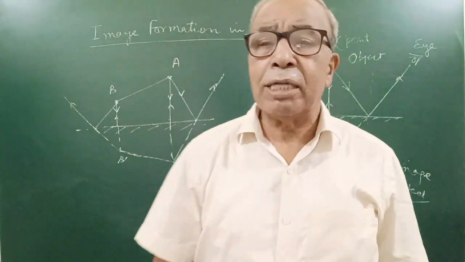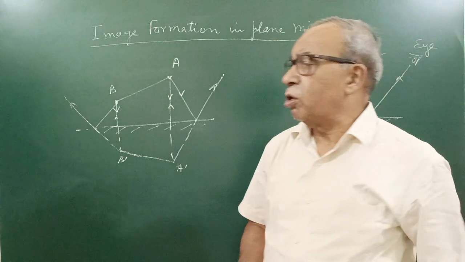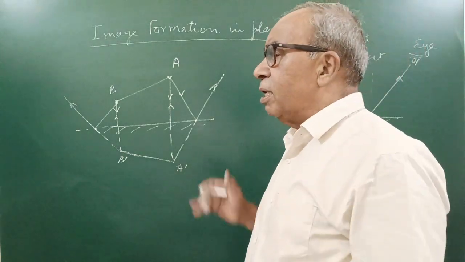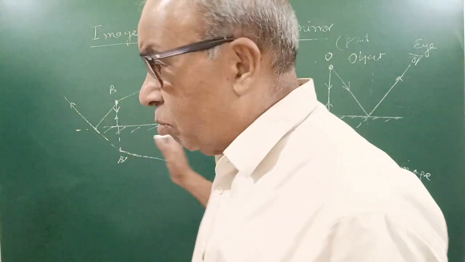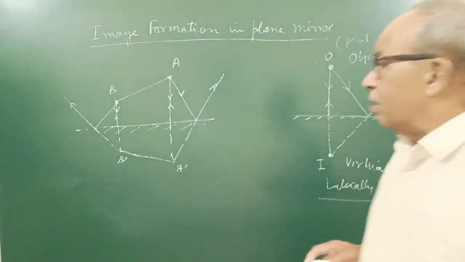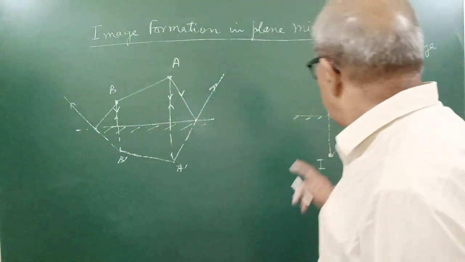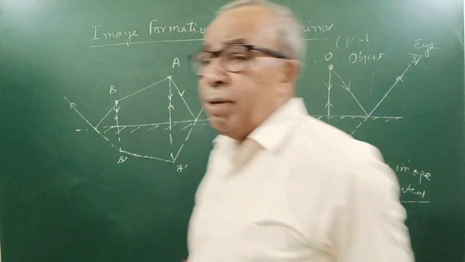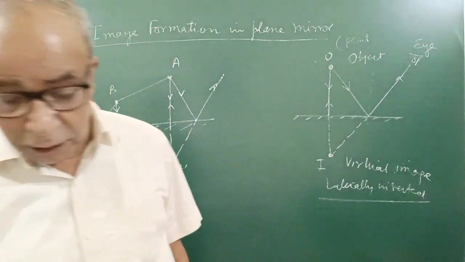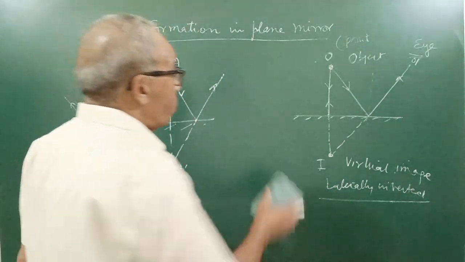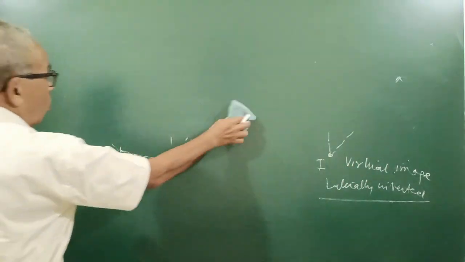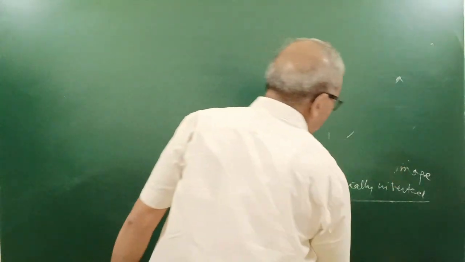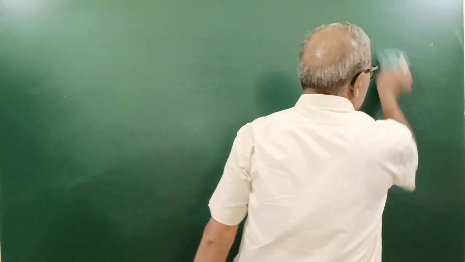Actually, in class 12, we have the syllabus for spherical mirror, but spherical mirror also obeys the law of reflection. So it is my duty to make you clear what the laws of reflection are. There is a confusion here that in plane mirror the image is always virtual. This is the confusion, that in plane mirror always only a virtual image is formed. No, if the object is virtual, the image may be real, and we use it in many places.